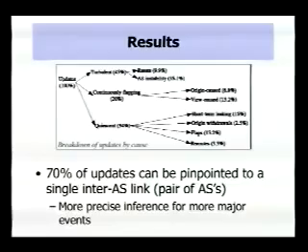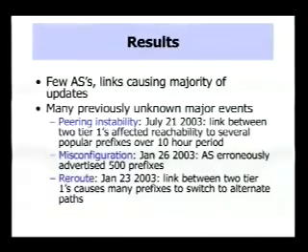So in terms of location, we found that 70% of updates using our technique could be pinpointed to a single inter-AS link. And we can achieve more precise inference for more major events. So if there's a very major event that affects a large number of prefixes, we'll receive a large number of updates, and we can typically infer more precisely. In addition, we found that a small number of autonomous systems and a small number of links appear to be causing the majority of updates that we observe.